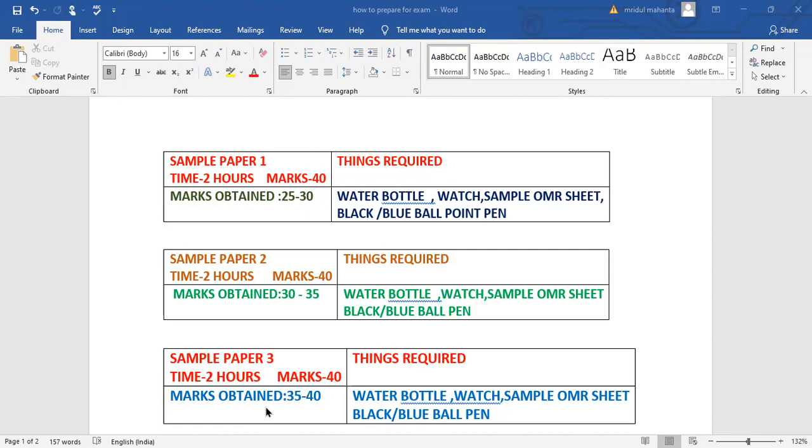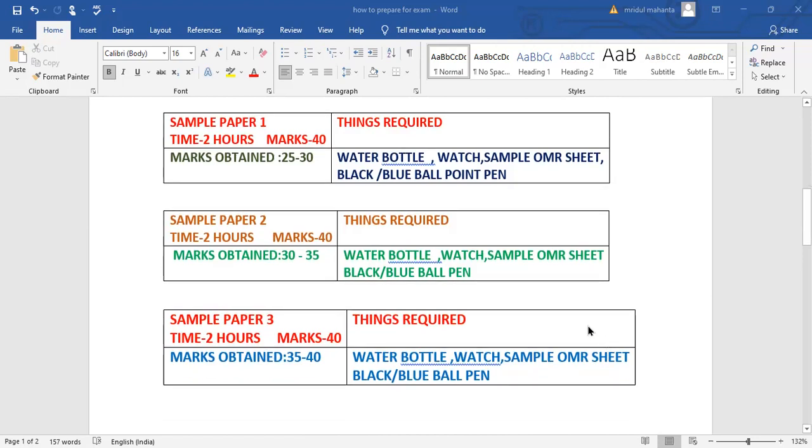And when you are going to prepare the timetable for these revision sample papers, when you are going to appear for the sample papers, one day you appear for only one subject. Suppose maths you are appearing the first day, then again one day gap you give, then next day suppose science you appear for one science sample paper, again one day gap, then again some other subject. That way you can prepare the timetable. Clear?